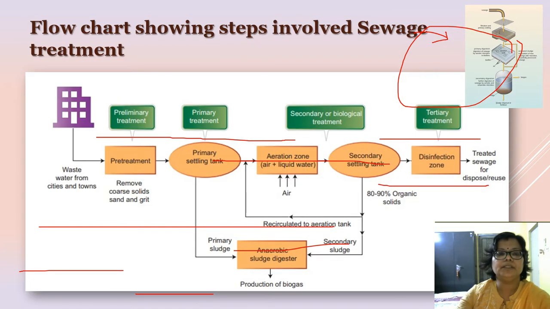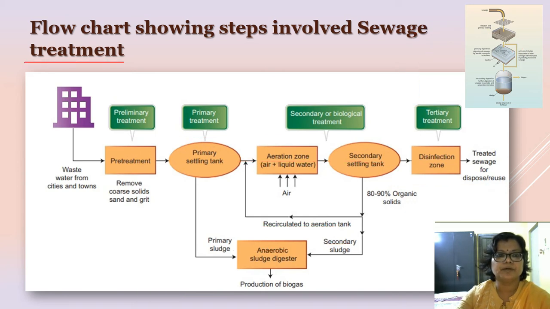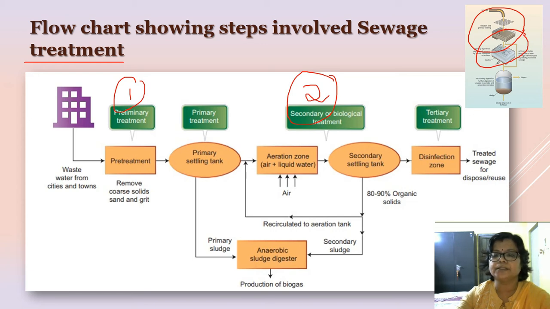This slide represents the flow chart for the steps involved in the sewage treatment. First step is the primary treatment, second step is the secondary treatment or the biological treatment. The first step consists of filtration, which helps in the removal of the floating debris, and the second stage of the primary treatment is the sedimentation, which allows the primary sludge and the pebbles to settle down.